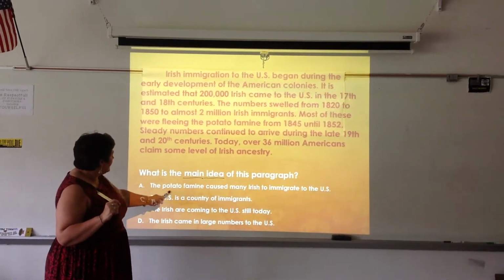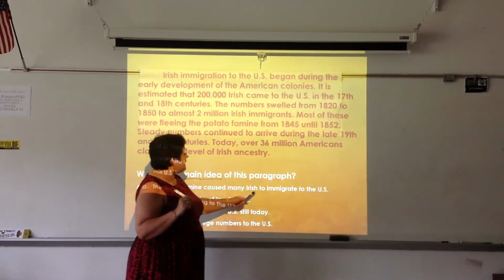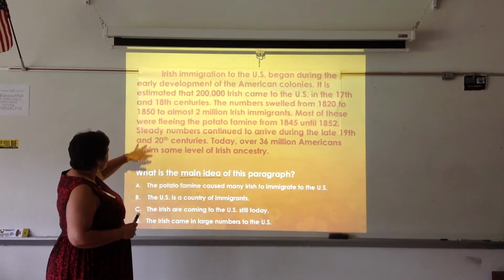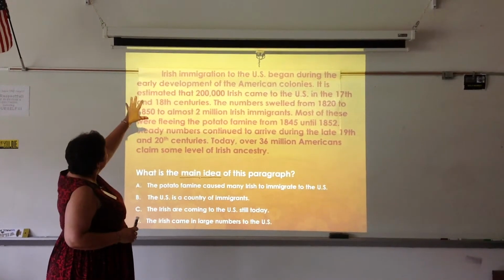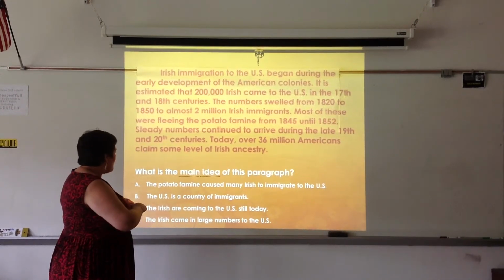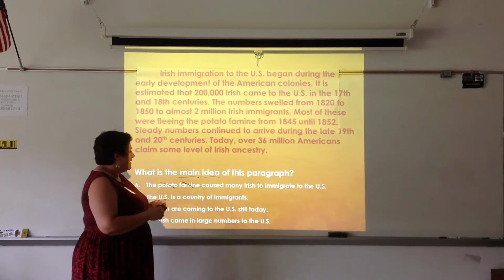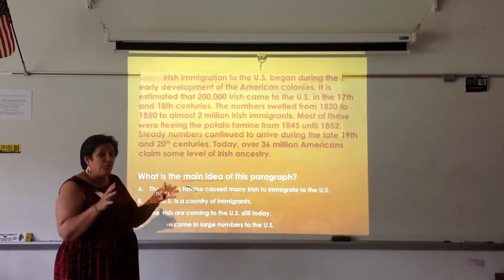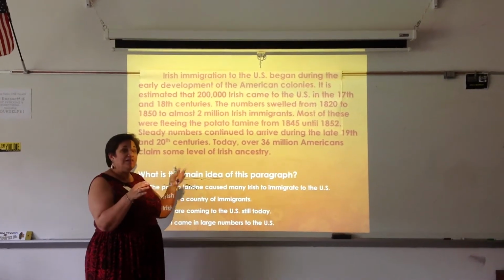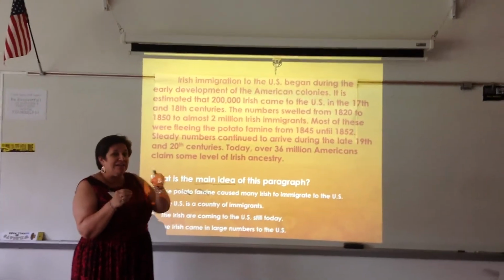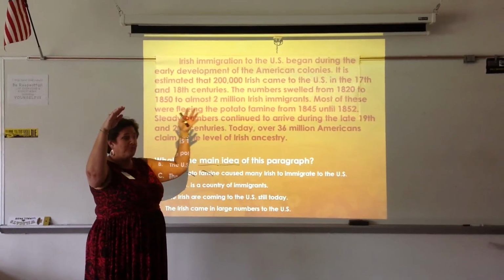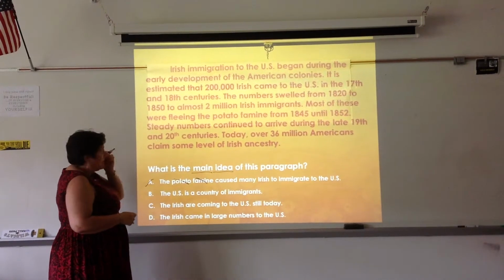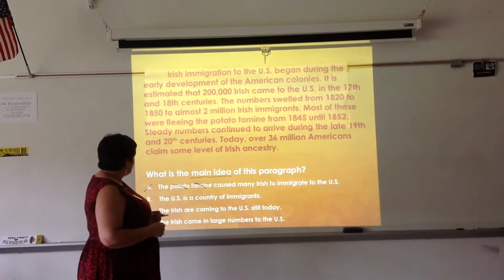If I look at number A, and it says the potato famine caused many Irish to immigrate to the U.S., and then I look back up at my passage, what I find is that this paragraph is not just about the potato famine. That is one of the details in this paragraph. And we know the difference between details and main ideas. We know that details are specific ideas that support a broader main idea. So since A tells us a detail, we will say that it is not the answer. We can take it out.